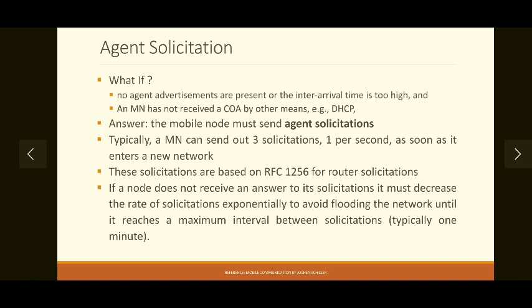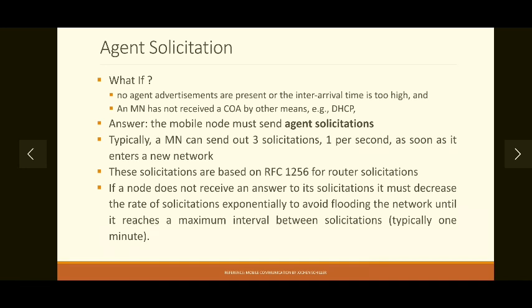What's the meaning of exponential decrease? Initially we are sending three solicitation messages at 1 per second. Next time, if you don't get any reply, the next three solicitations will be sent at 1 per 2 seconds.